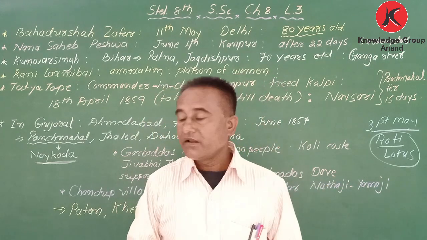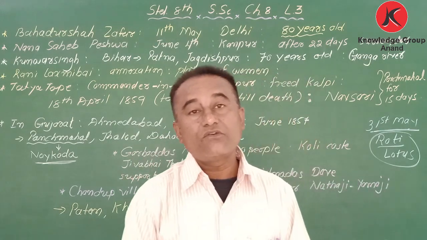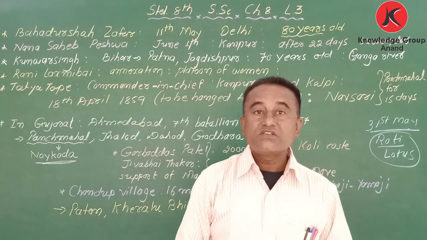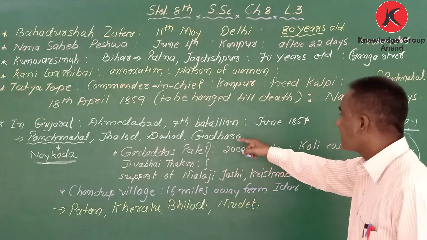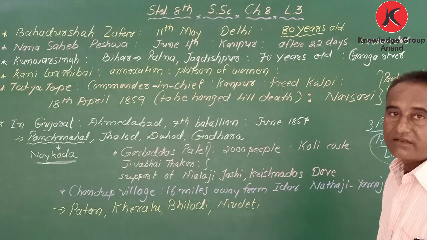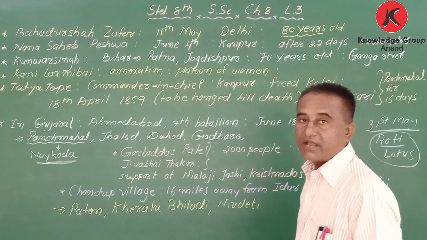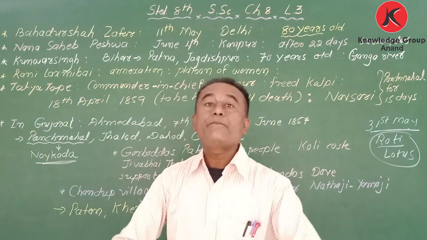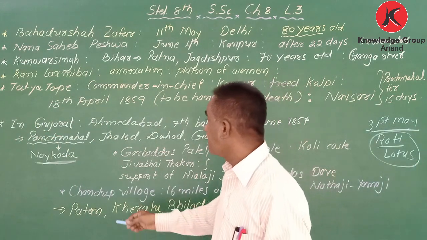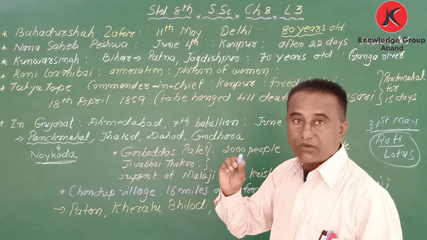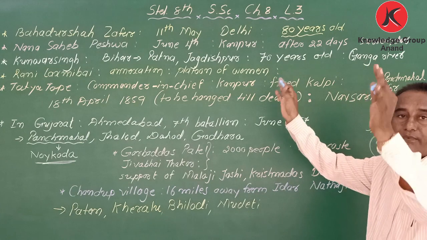Okay. Next one is, not only India, even Gujarat took part in the revolt, and it is said that in Ahmedabad the 7th platoon battalion started a revolt in June 1857. And my dear students, in July, in many parts of Gujarat, the revolt spread. It is said that in Gujarat in the month of July, Panchmahal, Jalod, Dahod, Godhra and many parts saw revolt.